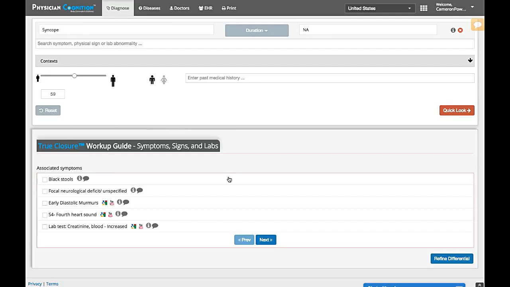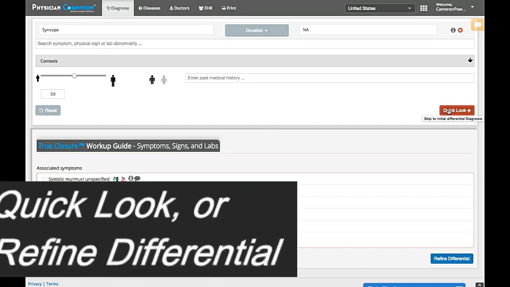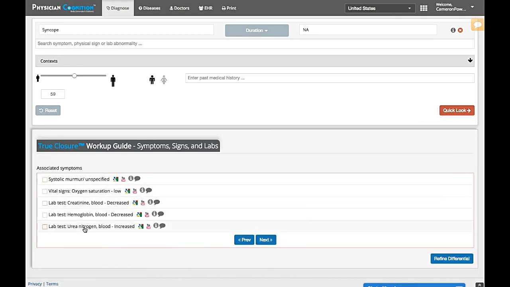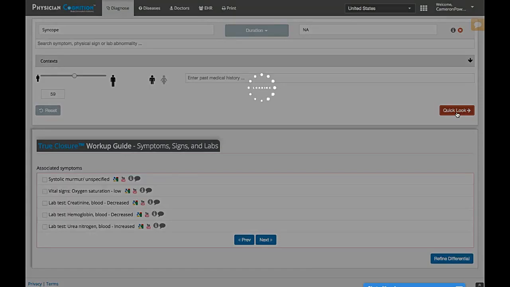And you see there are already some questions to ask to begin to narrow down the diagnosis. And sometimes there are a couple of different screens of those questions. Now again, if you are in a hurry or would simply like to take a quick look, you can go up here and click this. If you want to select some of these items here, then you would click on Refine Differential to include those in the diagnosis. For now, let's take a quick look.